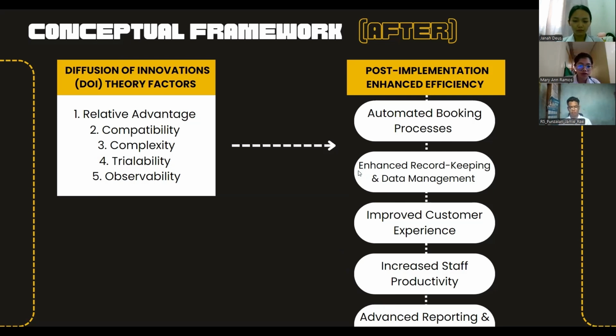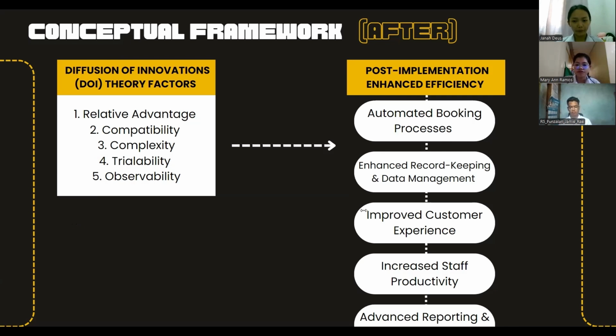To improve customer experience, the user-friendly online booking platform improves user experience by providing easy access to service and instant confirmation. Compatibility with the user's expectation of online services is high, and the system's ease of use ensures low perceived complexity.